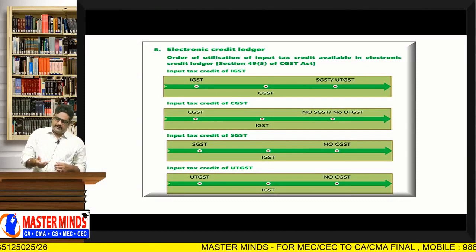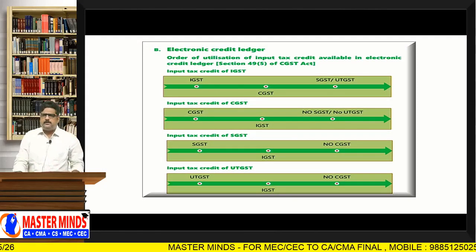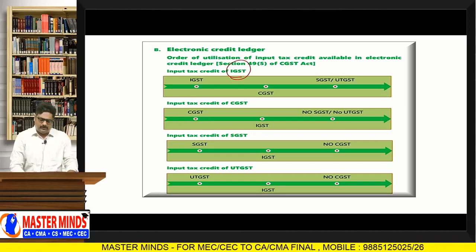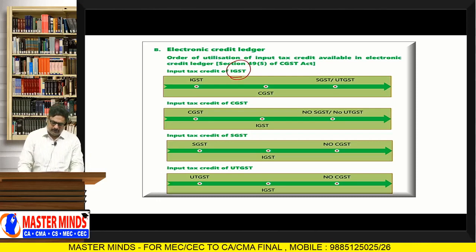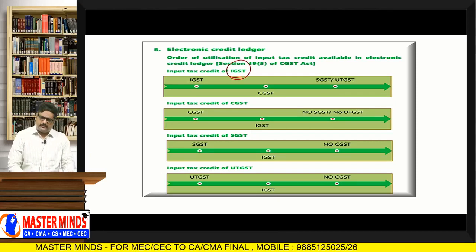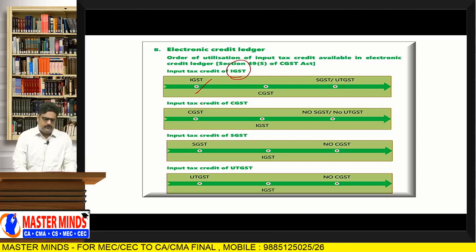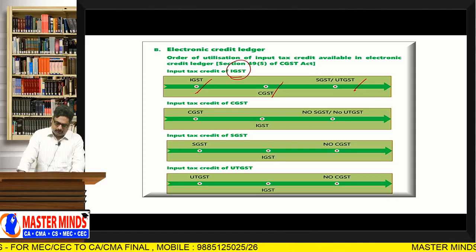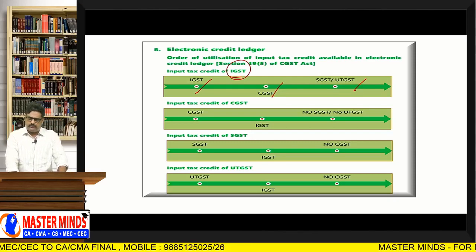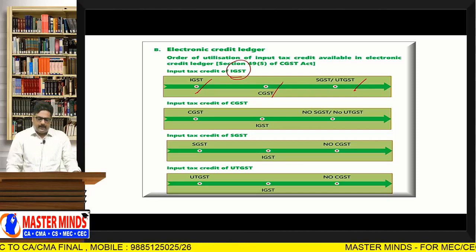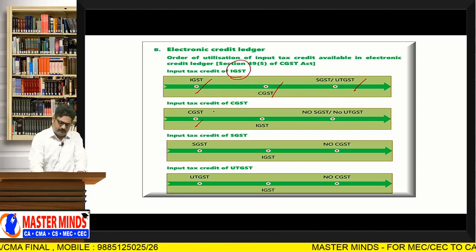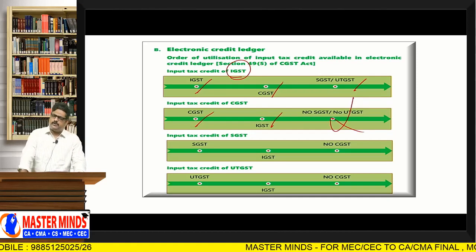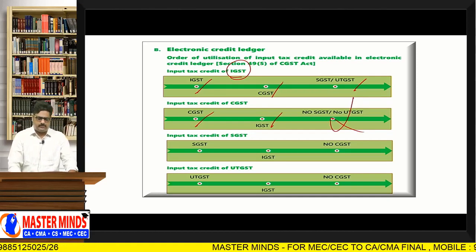Next one is electronic credit ledger. Already we know that we are having the ITC of IGST. This IGST ITC should be first utilized for the payment of IGST, subsequently CGST and SGST or UTGST also. And ITC of CGST can be utilized first for CGST, subsequently IGST, but it cannot be used for SGST or UTGST.